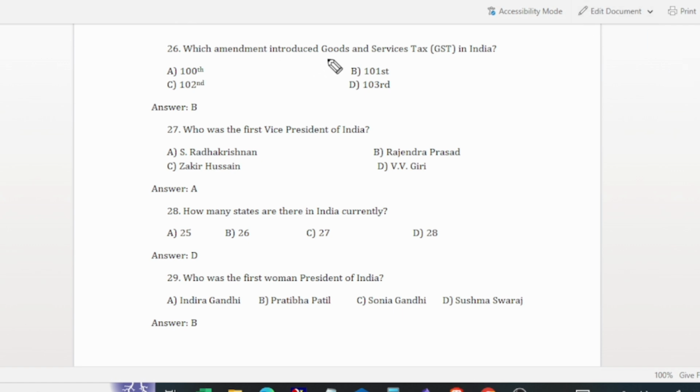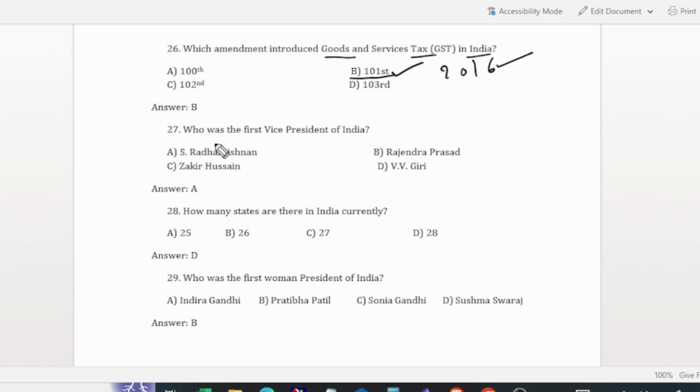Which amendment introduced goods and service tax in India in the year 2016? By the 101st amendment, the government of India introduced goods and service tax in India in the year 2016.